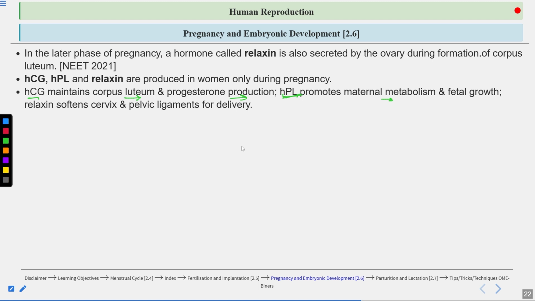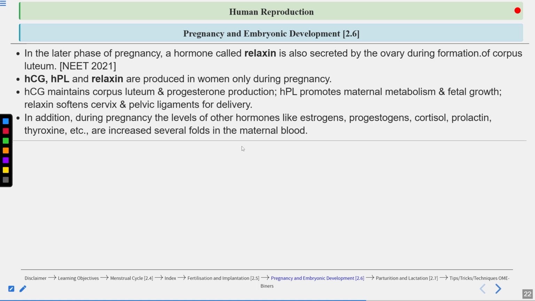Relaxin softens the cervix and pelvic ligaments for delivery. So relaxin, as the name suggests, relaxes the ligaments and the muscles in the pelvic region, and then it widens the cervix as well, and it prepares for childbirth. So these are the roles of these three hormones. You should remember this.